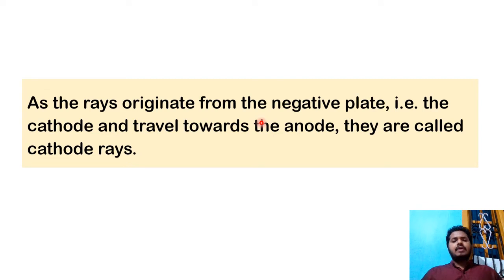at the anode side, uh, sorry, it was generated at the cathode side and it was traveling towards the anode. I'll tell you what is anode and what is cathode now, but before that you'll understand that it has generated from the cathode and it has traveled towards the anode. So therefore he called that one cathode rays. The name was given by him only because it had started from the cathode. Okay, so let's learn about the next part now.